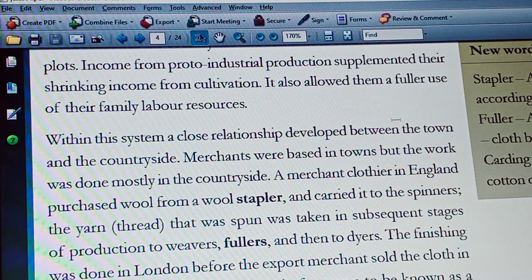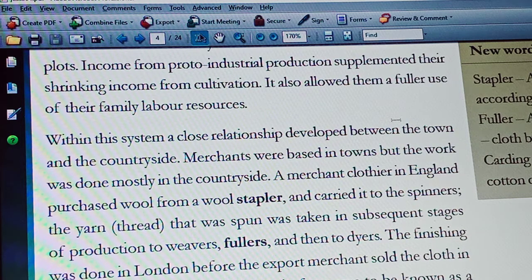That is the example explained here. A merchant clothier in England purchased wool from a wool stapler, and then it was carried to the spinners for making thread, and in the next stages of production to weavers. It was handed over to fullers for fulling, and then to dyers, that means for painting purposes. The finishing work was done in London. Finishing work is nothing but packing the remaining things. It was done in London, and it was exported from London to other parts of the world.